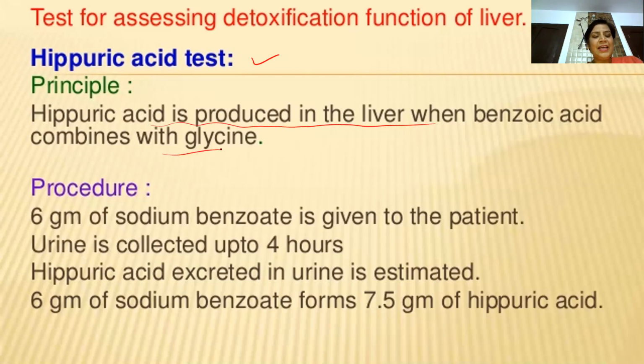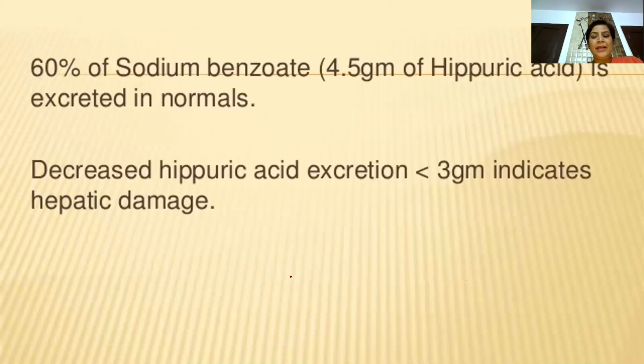So what we do is give 6 grams of sodium benzoate to the patient, collect urine up to 4 hours, and estimate the excretion of hippuric acid. 6 grams of sodium benzoate should form 7.5 grams of hippuric acid. Decreased hippuric acid excretion, around 3 grams, indicates damage to the liver cells. So hippuric acid is one of the very, very important tests for detecting the detoxification reactions of the liver.